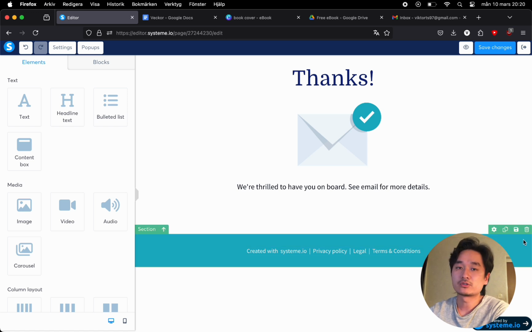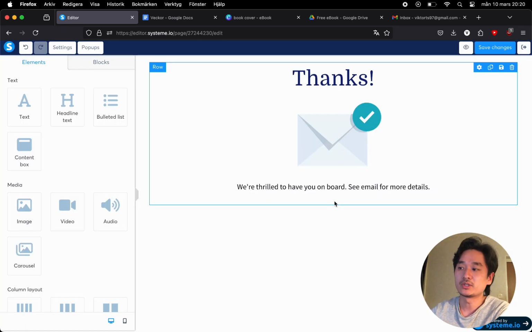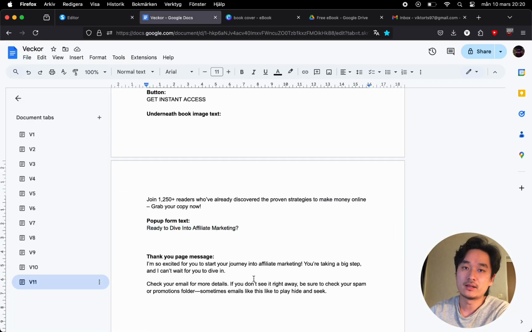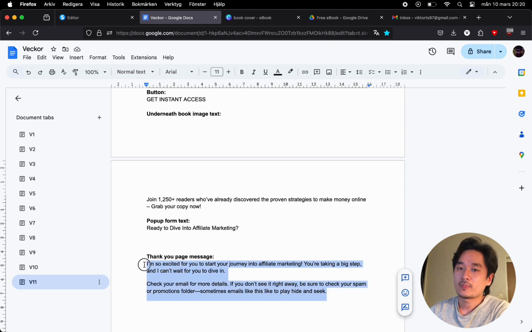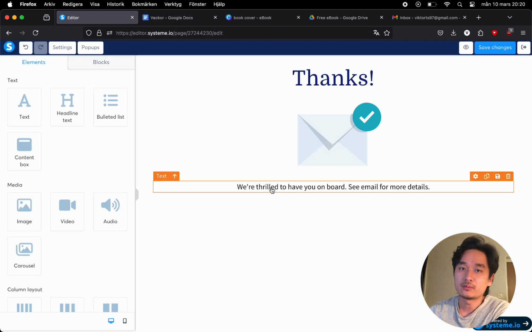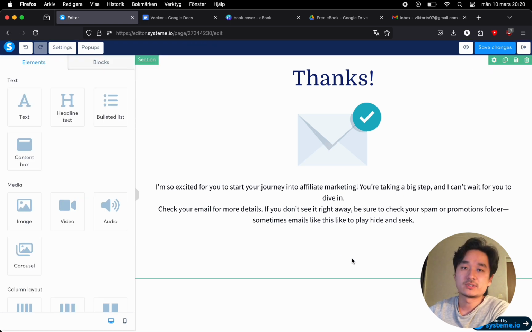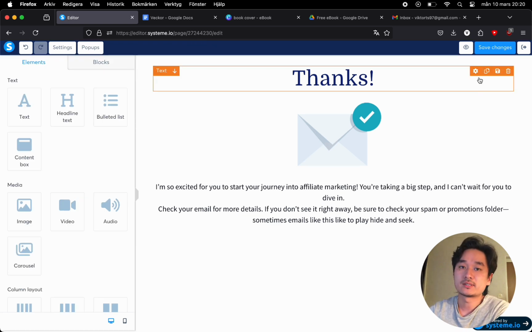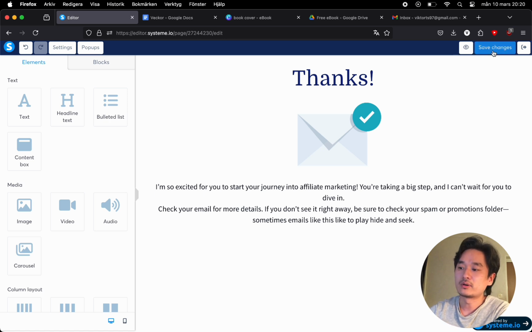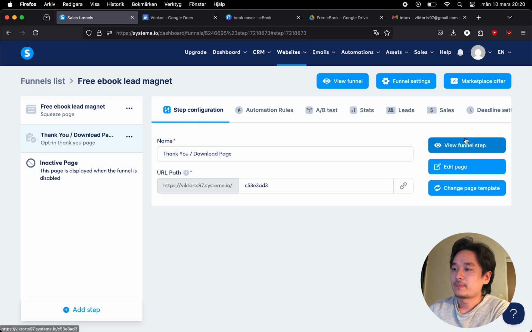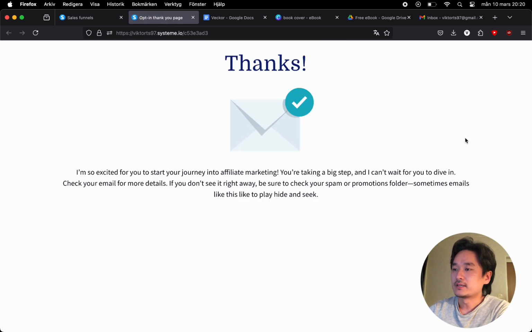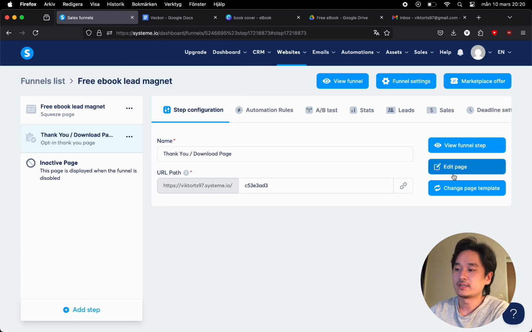We just want to give them instructions on what will happen next, which is essentially check your email and be sure to check your spam box as well, because if you don't see it right away, there's a risk that the link is in your spam box, which is not optimal. And so we can preview, or we can view funnel step, and that's essentially what we saw.